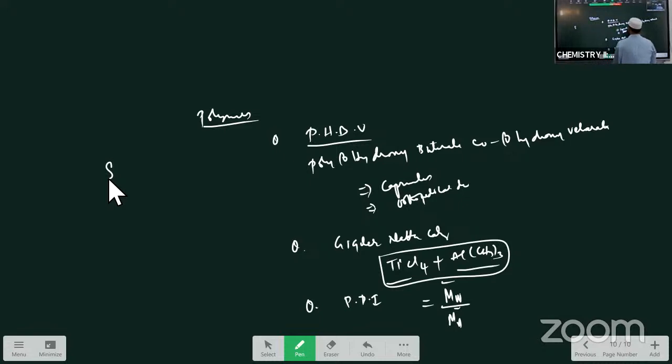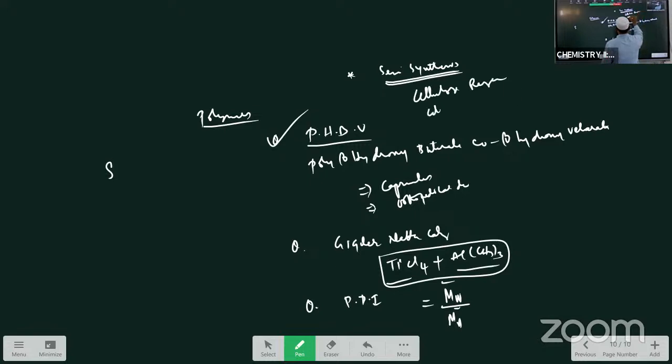In exams from polymers, they often ask PHB, or the names of monomers. And one very simple question: what are synthetic polymers, or semi synthetic polymers? Naturally occurring polymers, when modified to get polymers, those are called modified natural polymers, or semi synthetic polymers. Examples: cellulose rayon, cellulose nitrate. Synthetic polymers means which are synthesized for our use.